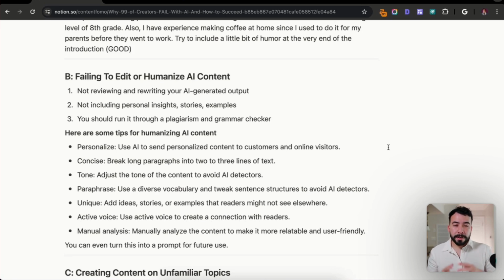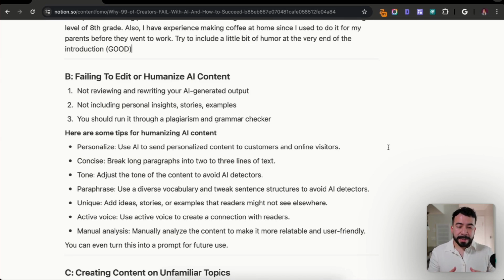You want to make sure that you're concise. So you want to break your long paragraphs into 2 or 3 lines of text. So use line breaks. You want to adjust your tone. So again, use your tone of voice that I said. Also make sure that you include the reading level. You want to paraphrase your context. So you need to tweak your sentence structures. You want to have a very simple and clear paragraph structure as well.